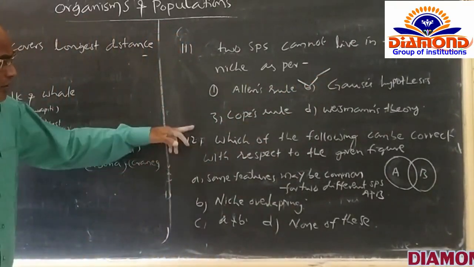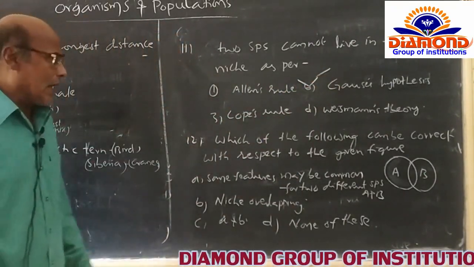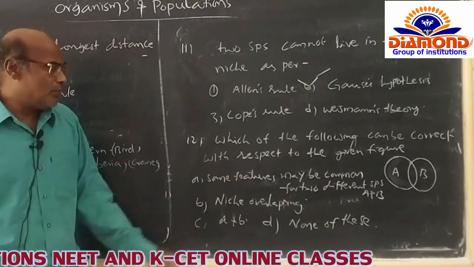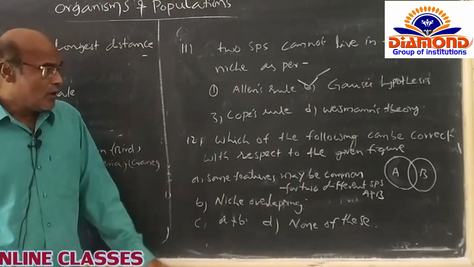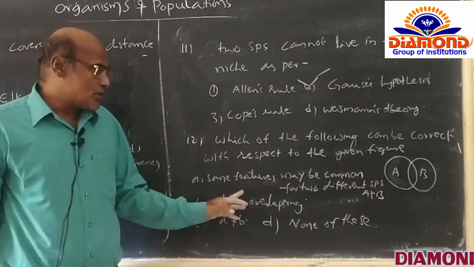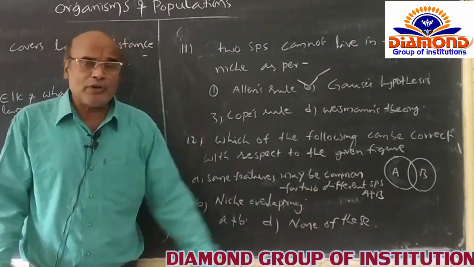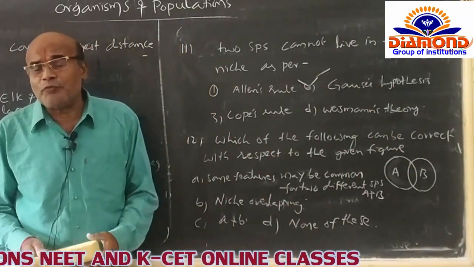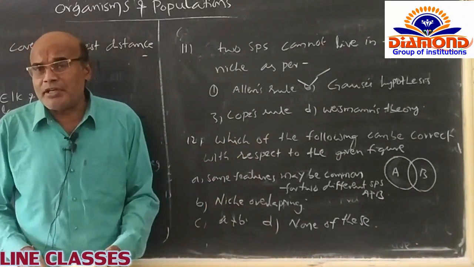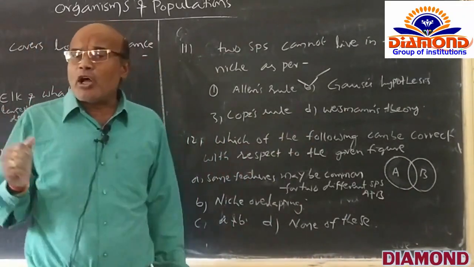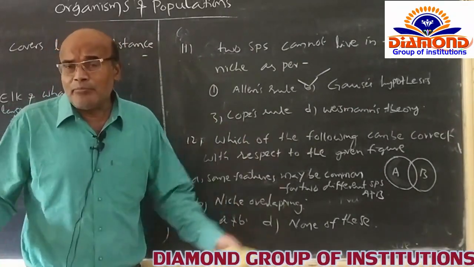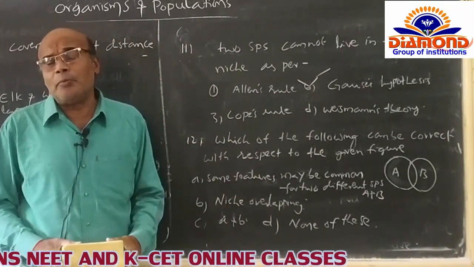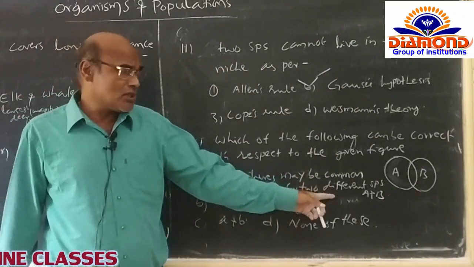And after that, the last question: which of the following can be correct with respect to the given figure? The options are like this. Some features may be common to the different species A and B. Though A and B belong to two different species, they are living together in the same environmental conditions. So by sharing the same niche, certainly some of the features are similarly present in both species. That is option A.